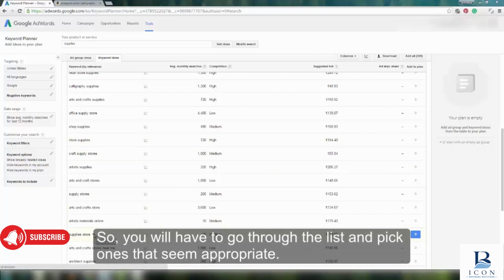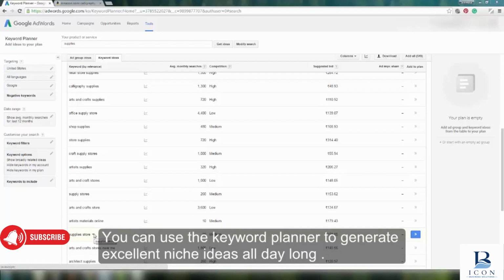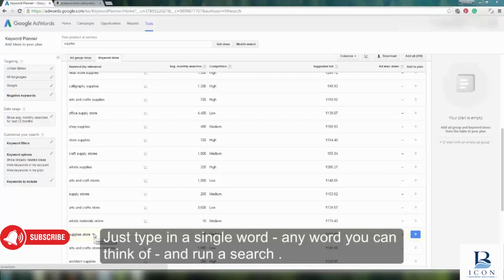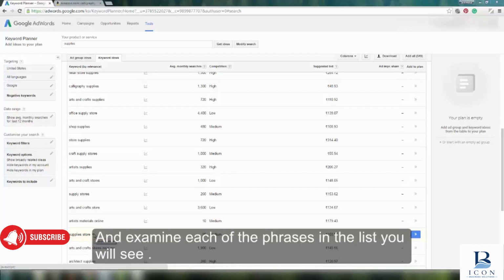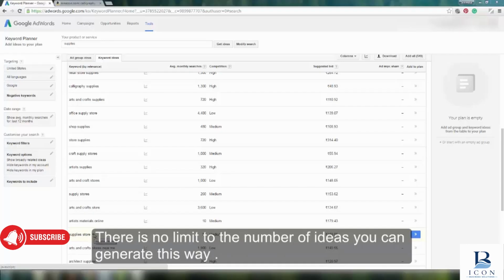So you will have to go through the list and pick the ones that seem appropriate. You can use the keyword planner to generate excellent niche ideas all day long. Just type in a single word, any word you can think of, and run a search. And examine each of the phrases in the list. You will see there's no limit to the number of ideas you can generate this way.